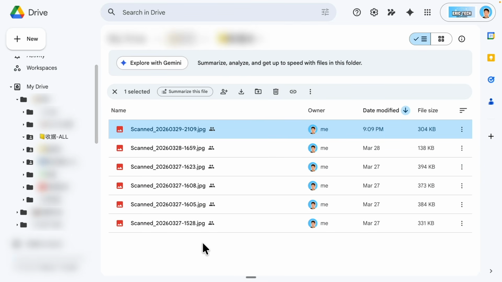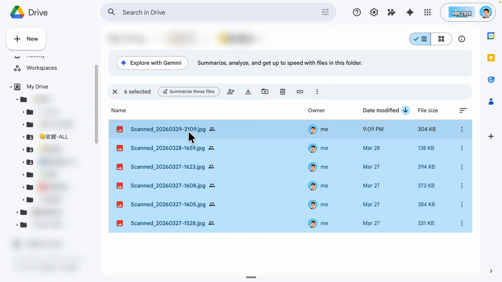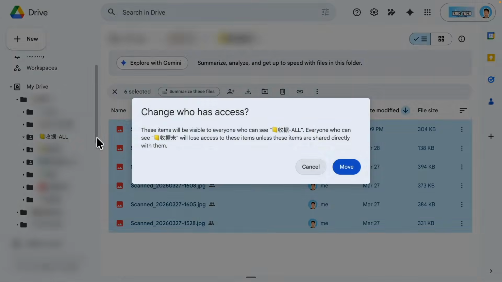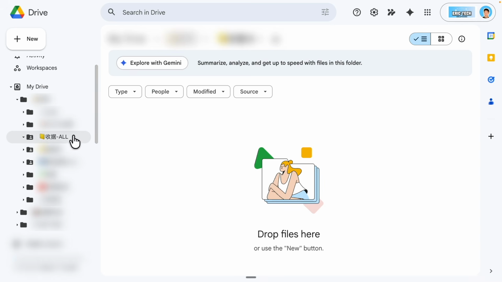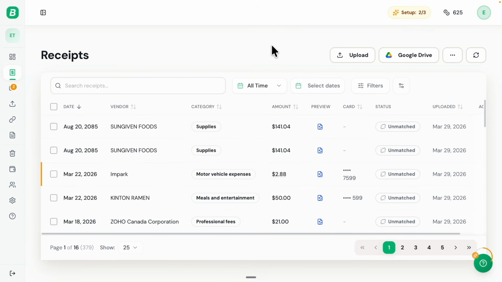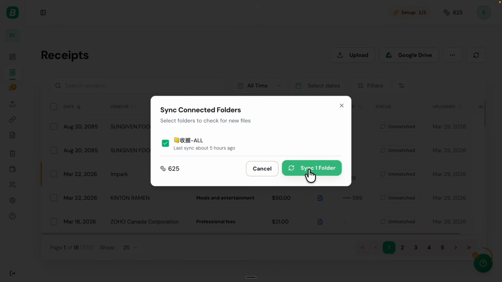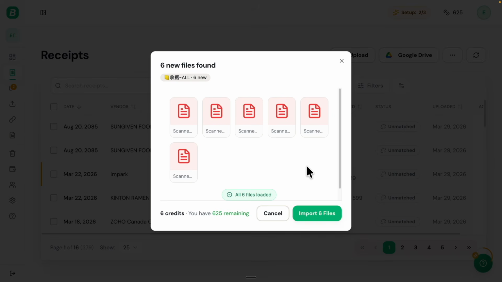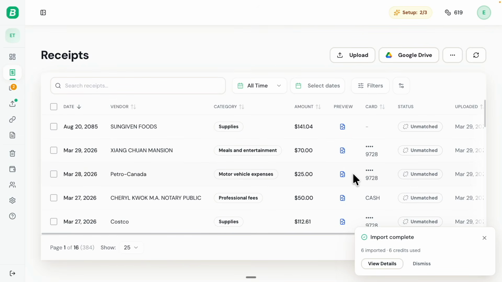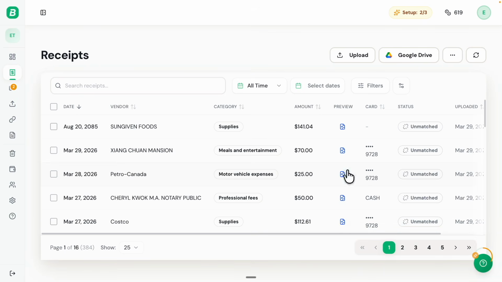So in this case, to test this, I have navigated to Google Drive right here. I'm going to select these files that we have, and we're just going to add these new files into this Google Drive folder. And once we have those files moved over into this Google Drive folder, now if I were to head over to BookZero.ai for the application, click on the 3 dots again, sync for the connected folder. And here, if I were to click on the sync 1 folder right here, you can see that these files are all picked up and detected so that we can sync it for this Google Drive folder. So now what I'm going to do is click on the import 6 files. And now you can see all 6 files are successfully imported into the receipts page. So you can see that the feature here is verified and is fully working on our application.